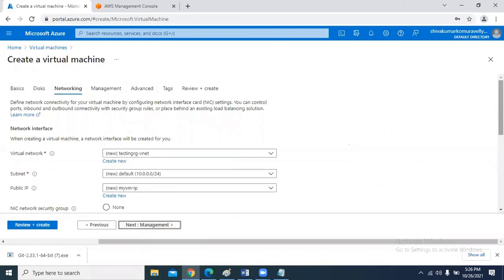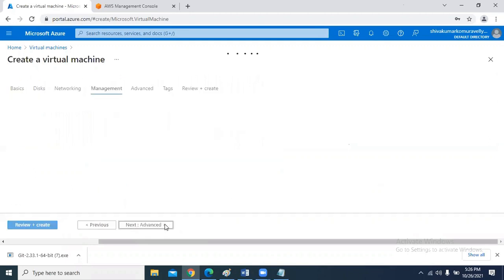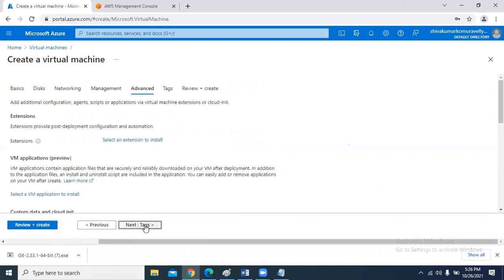Since we don't know anything about networking, just click on management. In management also we don't know anything. Click on advanced. Just go on, press the next button.